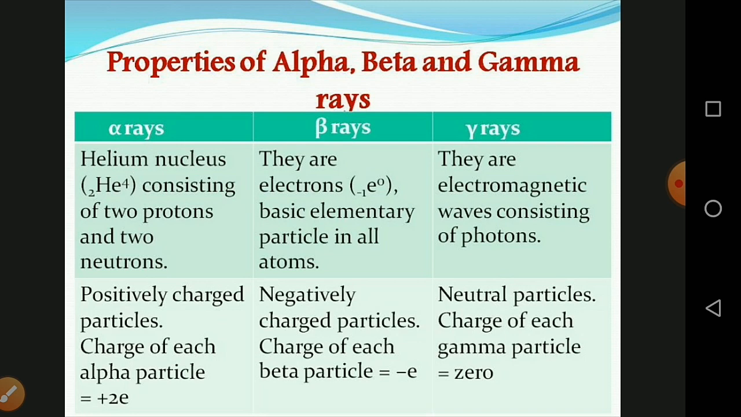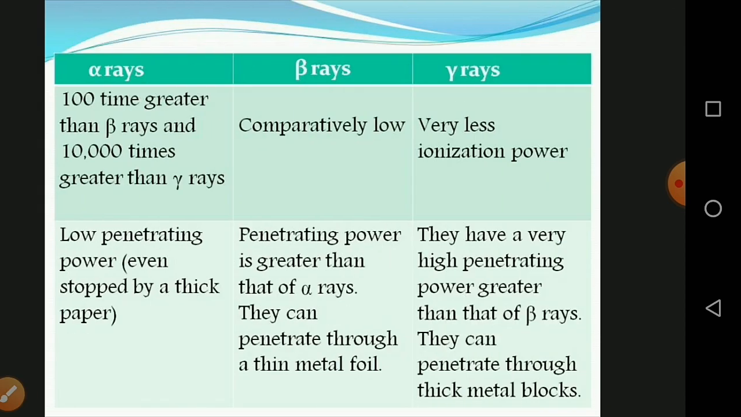Next, gamma rays are neutral particles. The charge of each gamma particle is equal to 0. Being neutral, they are not deflected toward either the negative or positive side. So the charge of gamma particles is equal to 0.